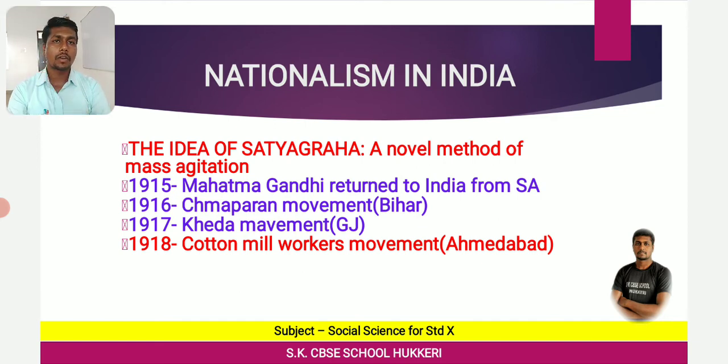Important point: Champaran is mainly a forested area. I would like to repeat the spelling as there is a mistake in this PPT: Champaran.